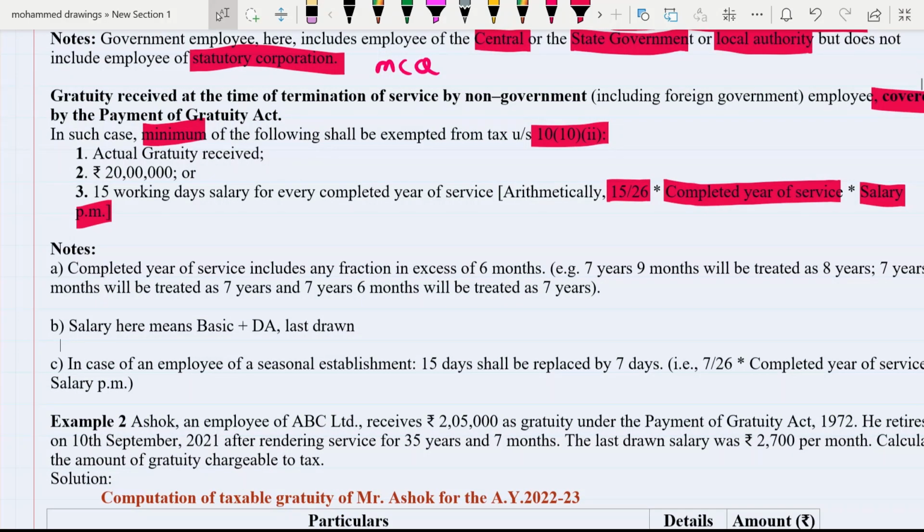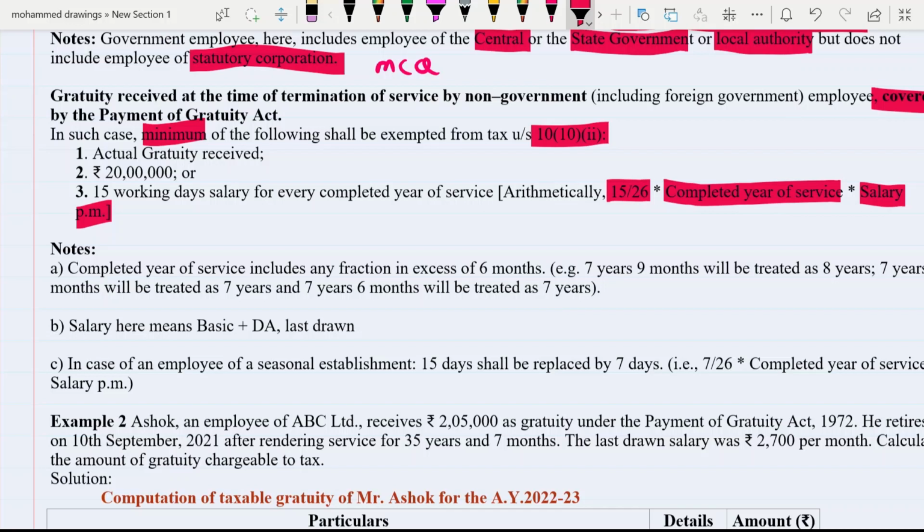So here, first of all, we have to understand 15 upon 26. Why 15 upon 26? I think 26 is taken because normally four holidays will come, so four Sundays are excluded. So, 15 upon 26, they want to take half a month. So, 15 upon 26 multiplied by completed years of service.